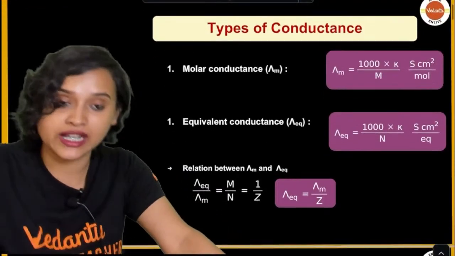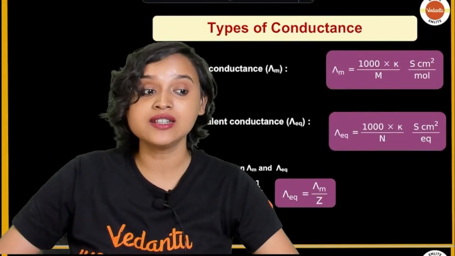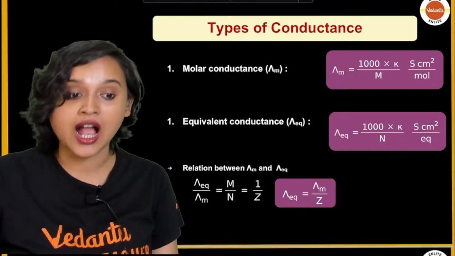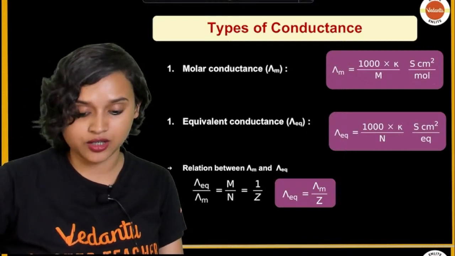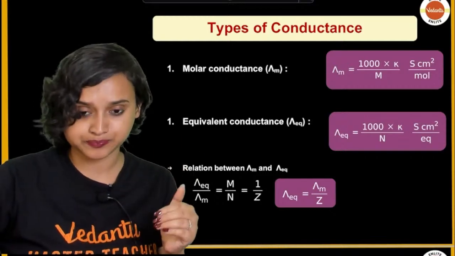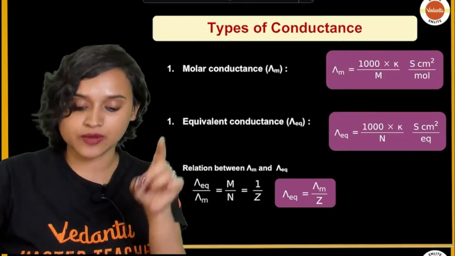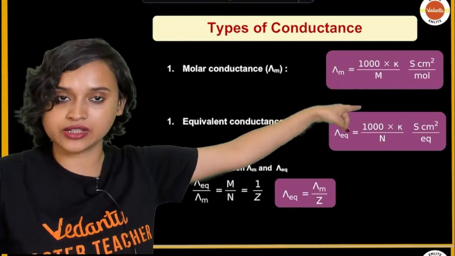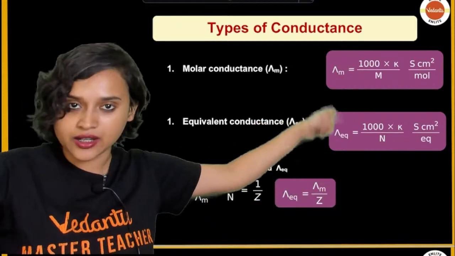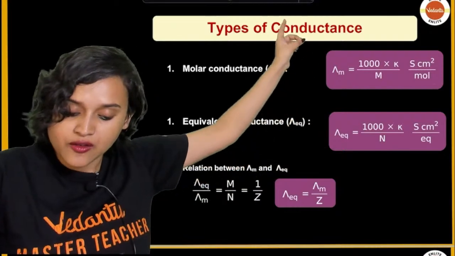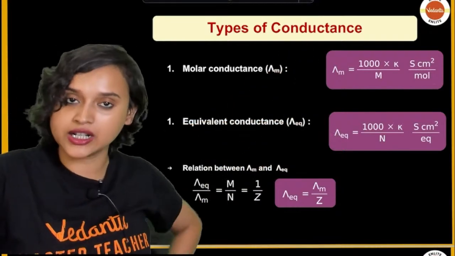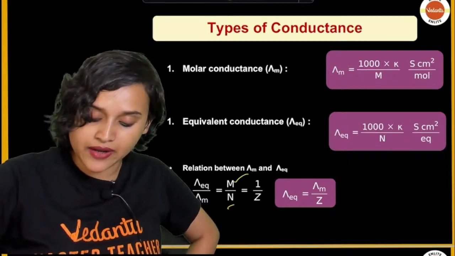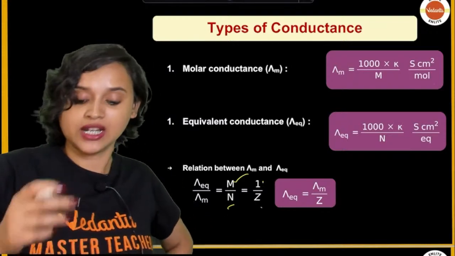Okay. Now there are different types of conductances, kids. That is molar conductance, lambda m. How do you calculate lambda m? Lambda m is equal to 1000 multiplied with kappa divided by M. Unit Siemens centimeter square per mole. Equivalent conductance, lambda eq is equal to 1000 multiplied with kappa divided by normality. Can you remember it? Very easy. So now if you want to find a relation between molar conductance and equivalent conductance, what will it be? It is nothing but lambda m divided by z, or you can write it as M divided by N, that means 1 divided by z, and that is why lambda m divided by z.